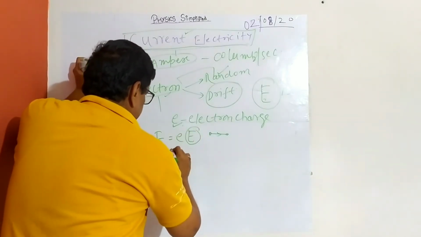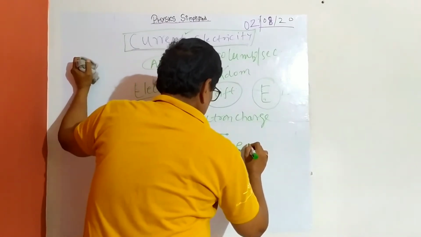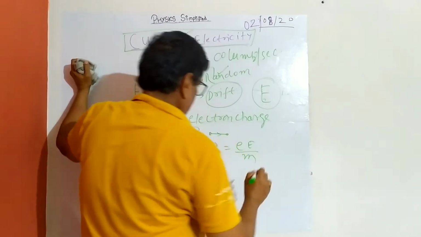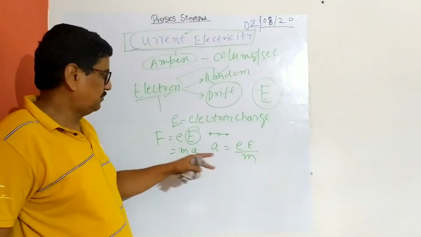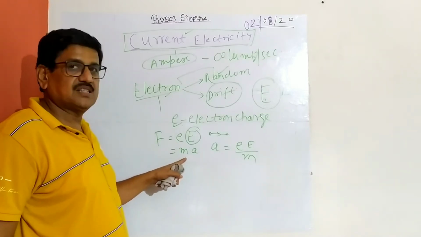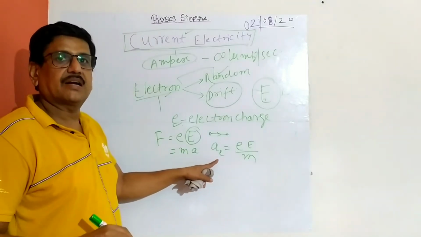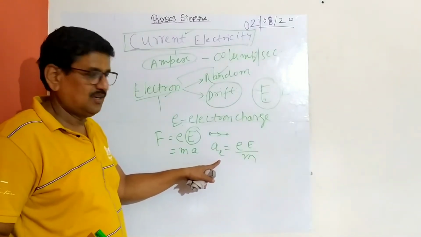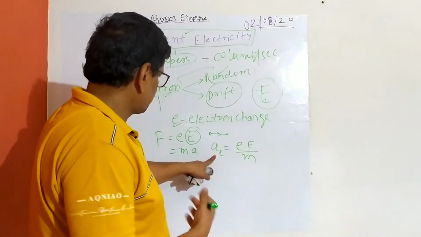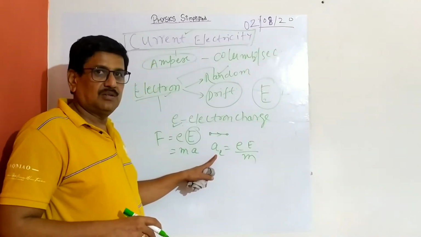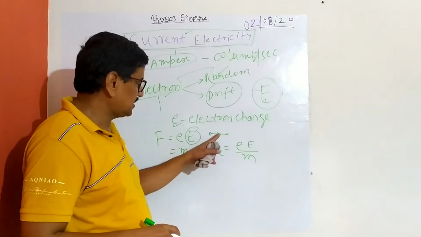So what will be the force, and what is m into a? So this is the acceleration. Very interesting one. You all agree? Because this is the force, and force is mass into acceleration. So this is the acceleration of an electron in an electrical circuit. And now what will happen when there is a different direction of movement and acceleration?